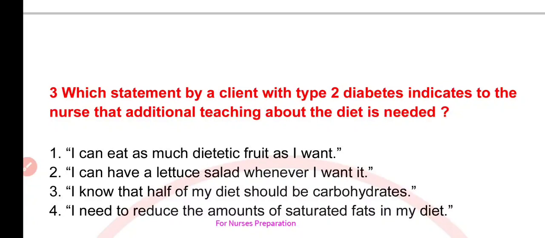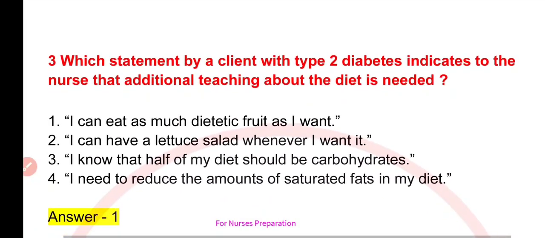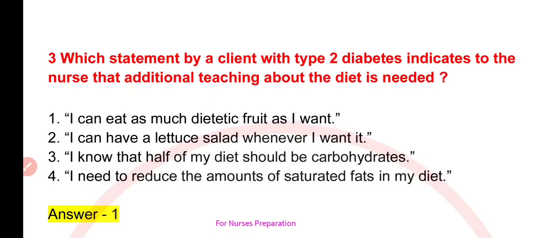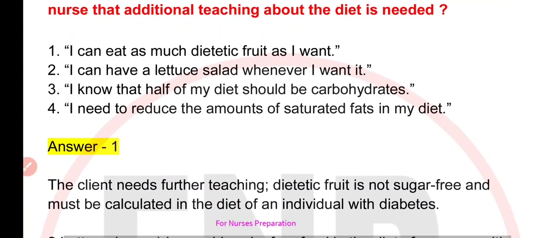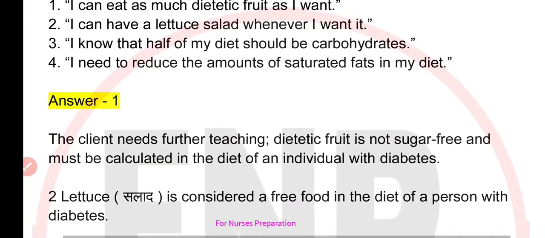Option third, I know that half of my diet should be carbohydrates. Option number 4, I need to reduce the amounts of saturated fats in my diet. Correct option is option number first, that is I can eat as much dietetic fruit as I want.